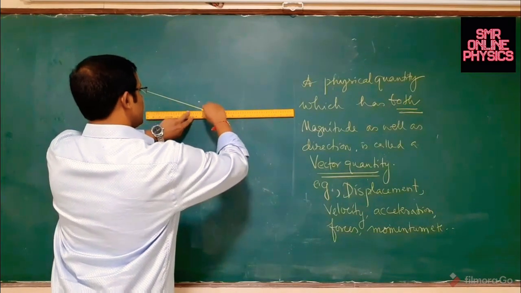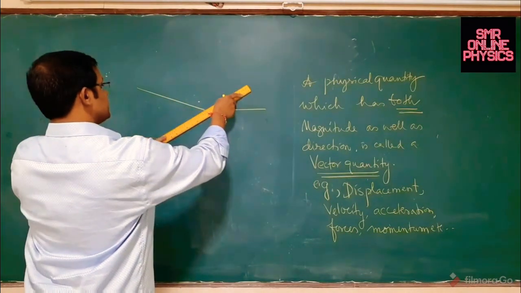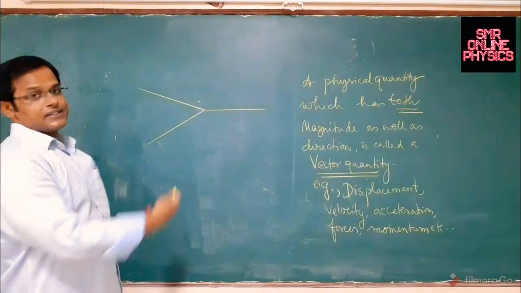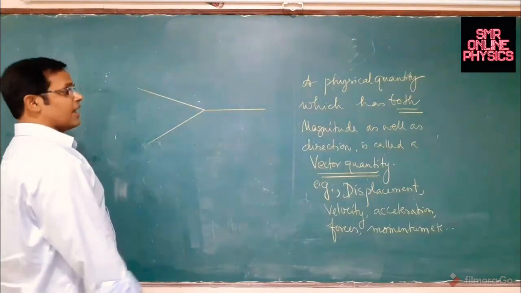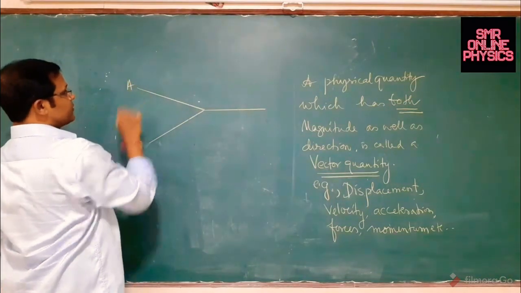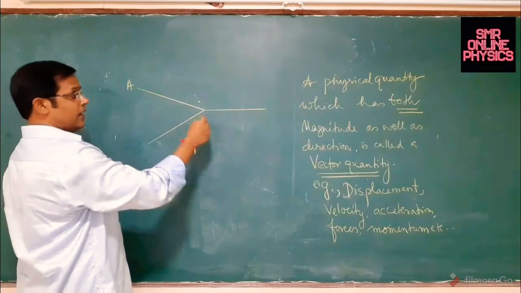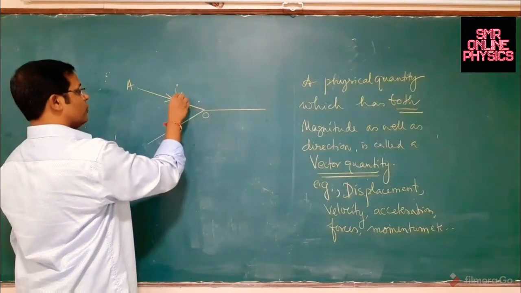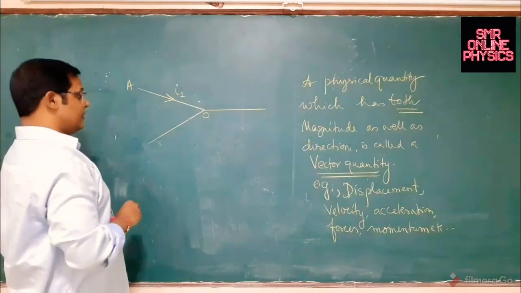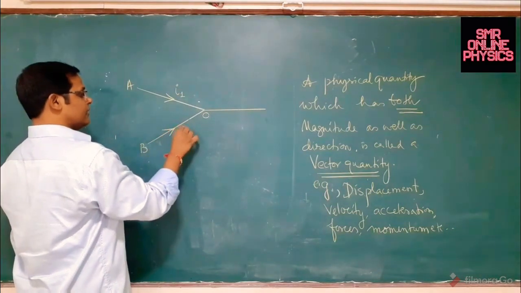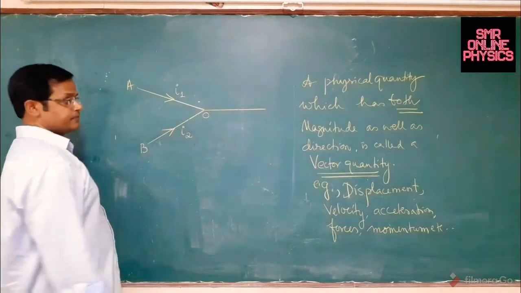Let me show you one simple example here. Why should it be called a scalar, not a vector? Okay, let us take this example. Suppose these are three pieces of wires carrying some current. There is some current flowing in this wire towards O. Let us say the current is I1 amperes. There is some current flowing in the wire from B towards O also. Let us say it is I2 amperes.